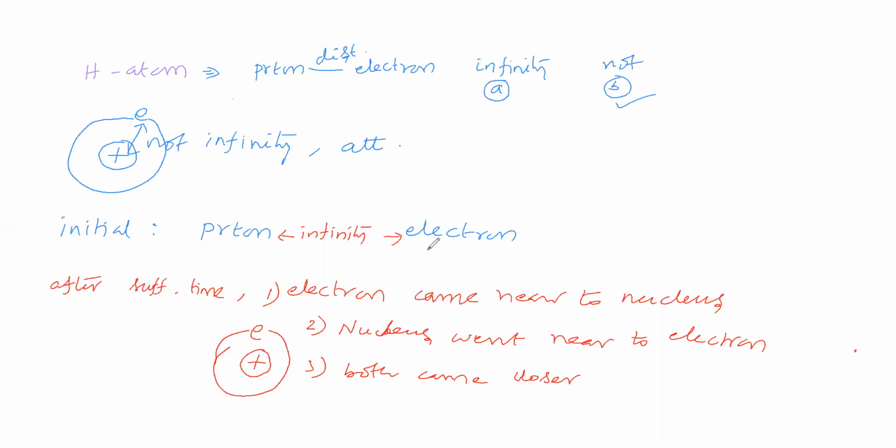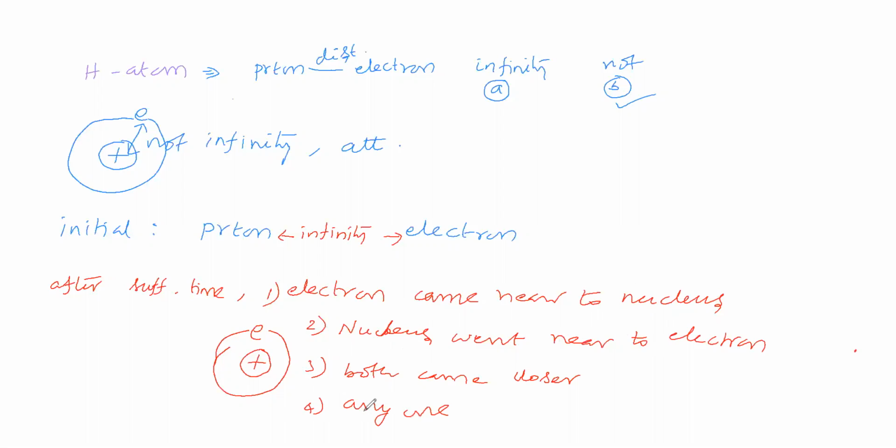We took proton and electron and left them in the quartz tube. What happened is that after some time a hydrogen atom is produced. Now shall we say the electron came near to the nucleus, or the nucleus went near to the electron, or both came closer? What possibility shall we say? Or shall we say any one is possible?